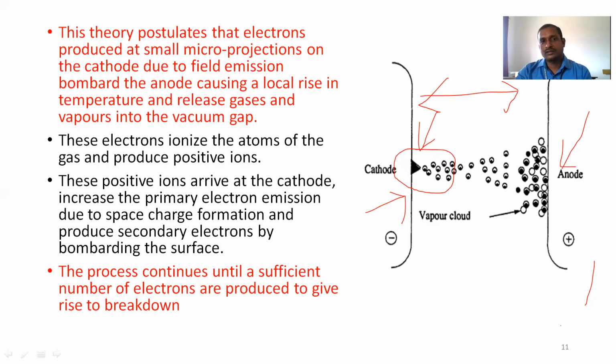To summarize, initially electrons are produced at the micro projections on the cathode. This is the reason for the local temperature rise, so vapor and gas molecules are formed. These electrons ionize the atoms of the gas and produce positive ions. These positive ions strike the cathode and produce more secondary electrons, so the number of electrons increases. This number of electrons is sufficient to cause the breakdown, and so breakdown occurs.